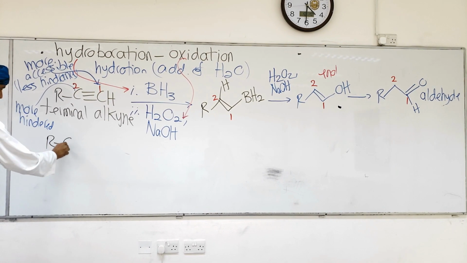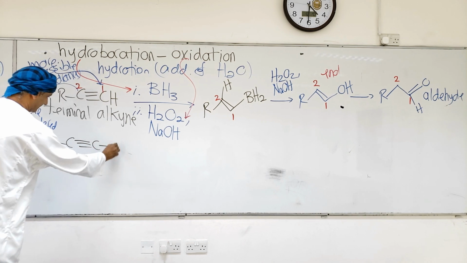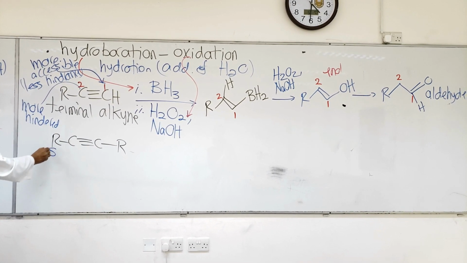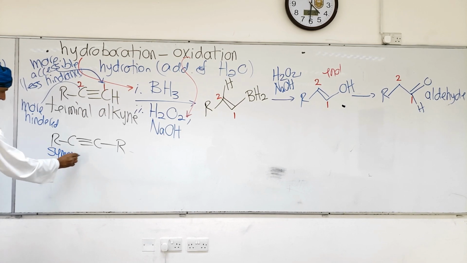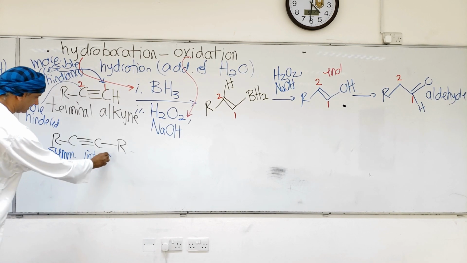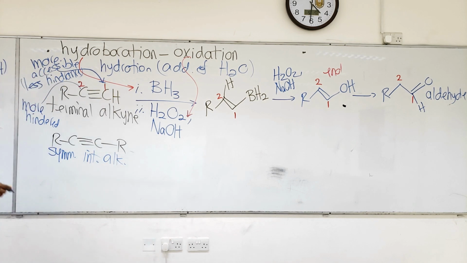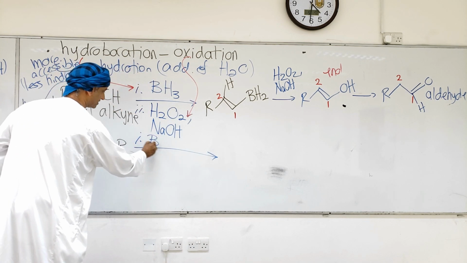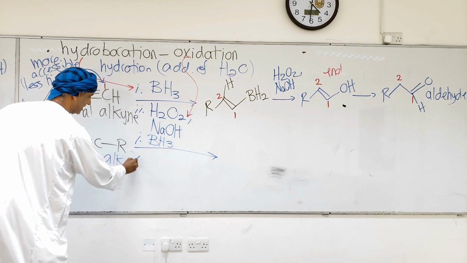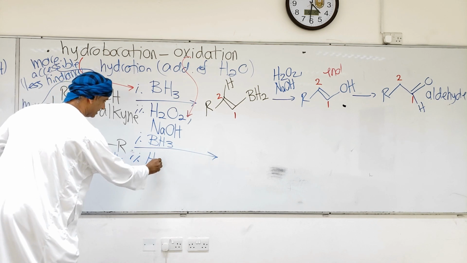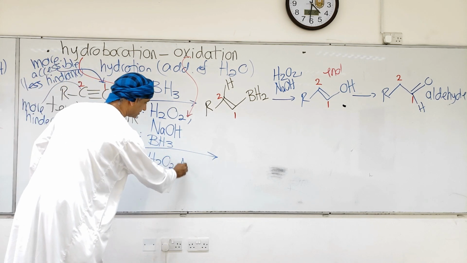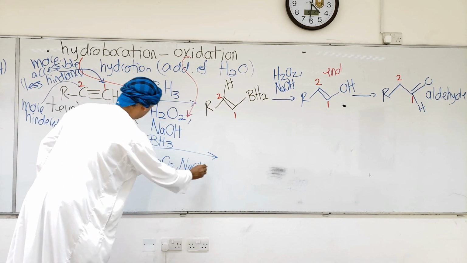If we take an internal alkyne, that's also symmetrical for simplicity, and we treat it with the same conditions, borane as the first step, the hydroboration step, and in the second step, the oxidation, which employs hydrogen peroxide and sodium hydroxide.